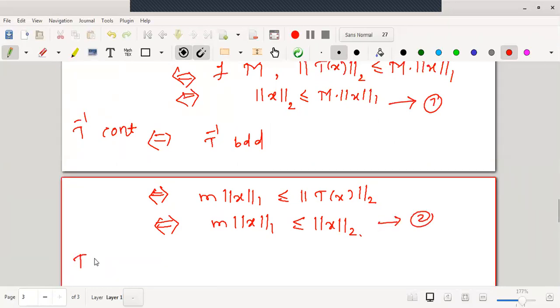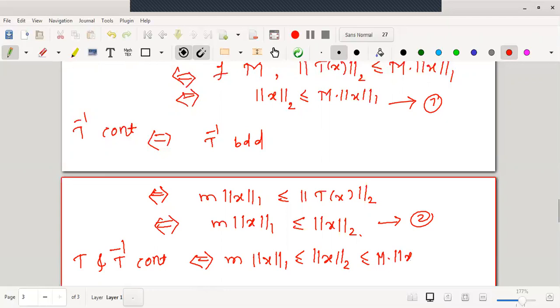Therefore, combining the inequalities number 1 and number 2, T and T inverse continuous implies and is implied by M norm 1 of x less than or equal to norm 2 of x less than or equal to capital M into norm 1 of x. Let me call this inequality number 3.